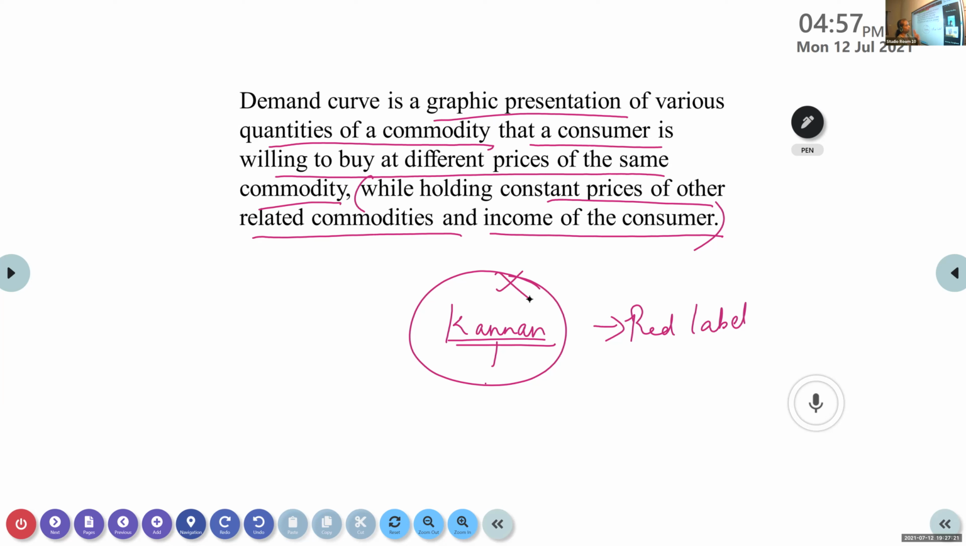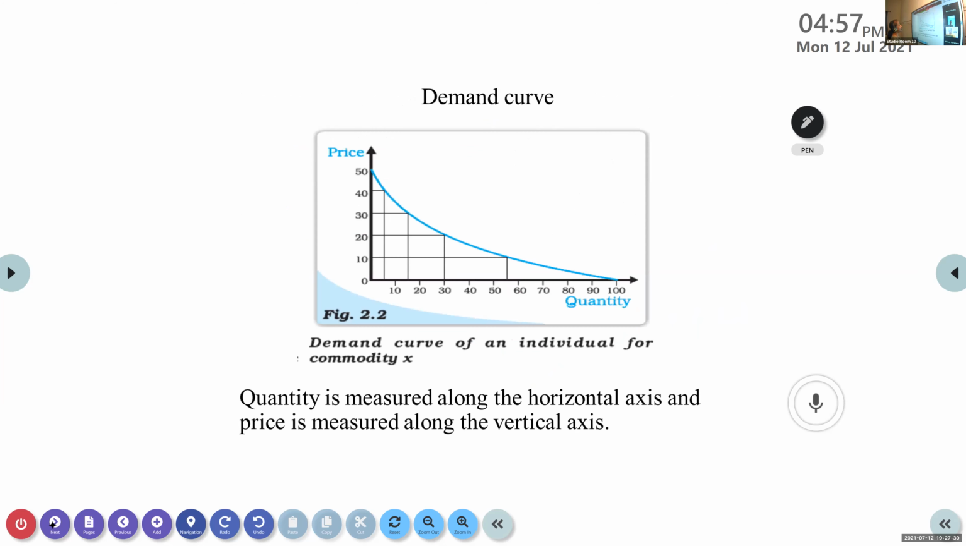Okay, so two things we are assuming: constant prices of other related commodities, and income of the consumer that remains the same. There is no change in that. Now, this is a demand curve, the representation they have given. Here, on the horizontal axis we are representing quantity. Price is measured on the vertical axis.